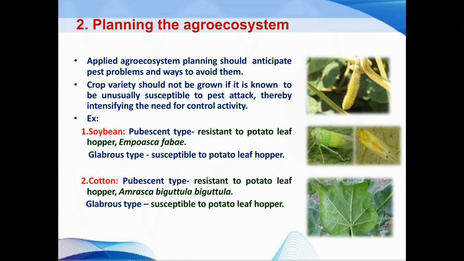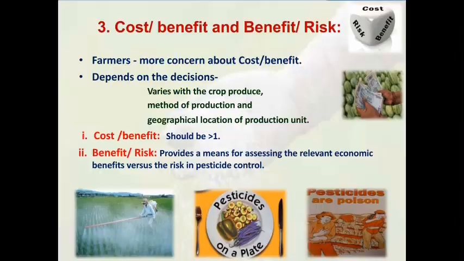For example, in soybean, the pubescent type of variety is resistant to potato leafhoppers, while the glabrous type of soybean is susceptible to the potato leafhopper. Hence, we suggest using resistant varieties. Then in cotton, the pubescent type of variety is resistant to the potato leafhoppers, that is the jassids, while the glabrous type is susceptible. That is the planning of the agroecosystem.